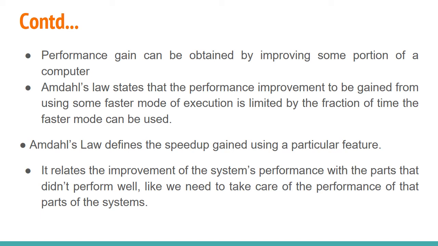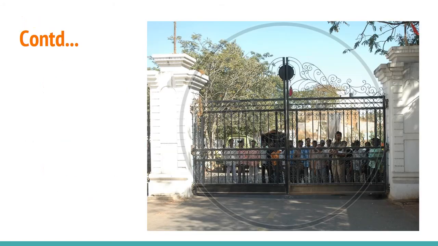Amdahl's law defines the speedup gained by using a particular feature. It relates the improvement of the system performance with the parts that didn't perform well. We need to take care of the performance of all the parts of the system. If you have a machine, you have to consider all its parts, and if some part is not performing well, you can improve it. That will result in the overall improvement of the system performance. That is what Amdahl's law is.